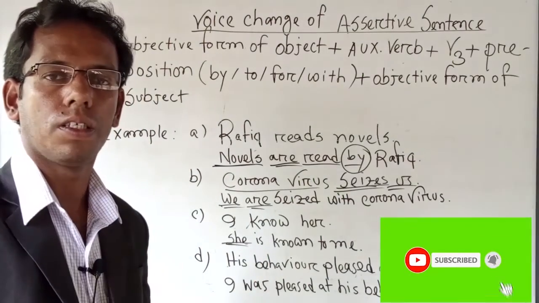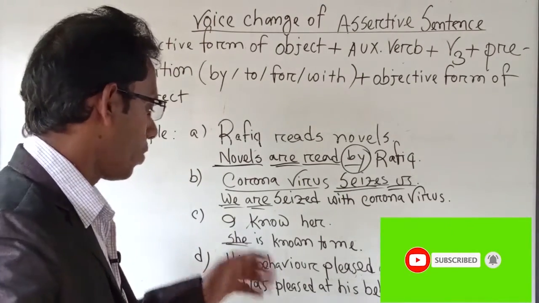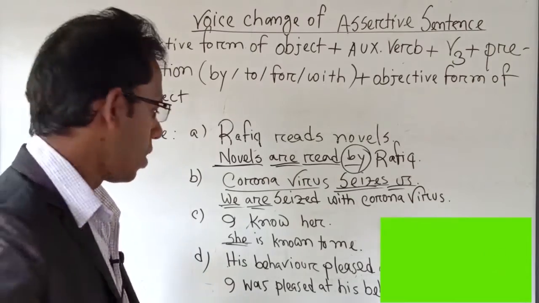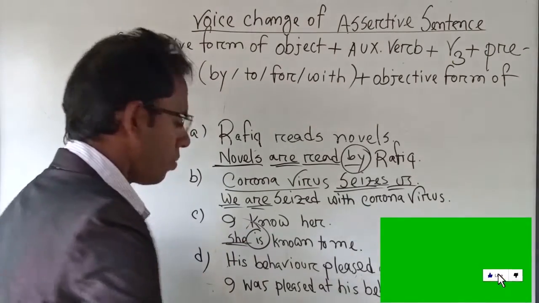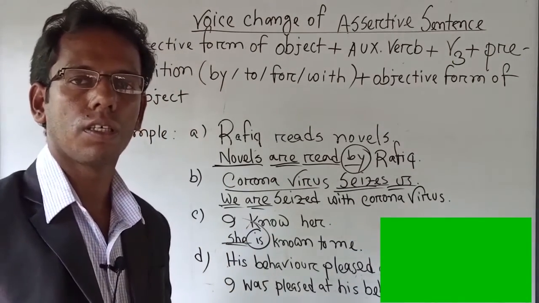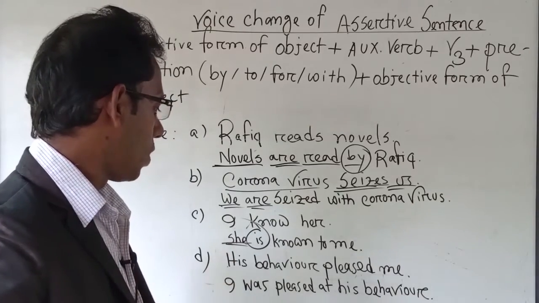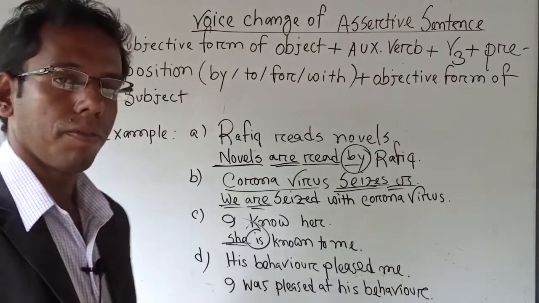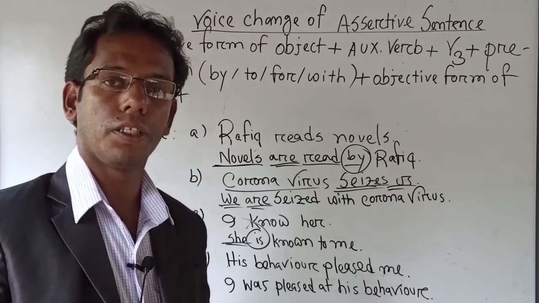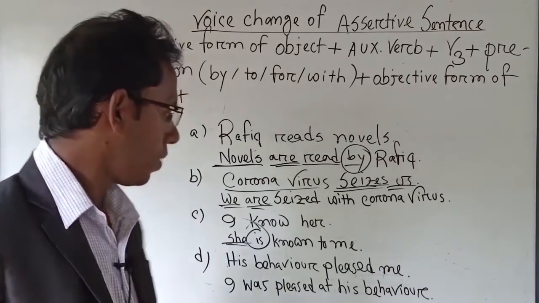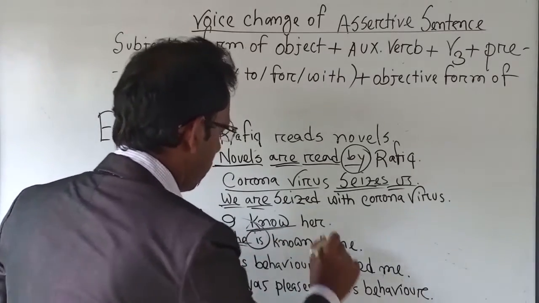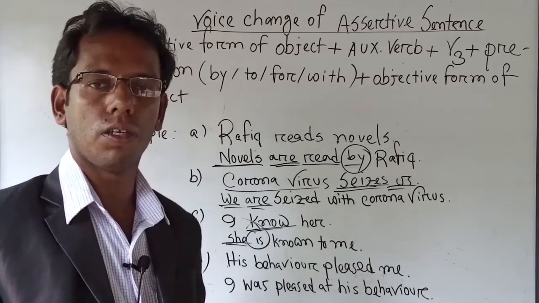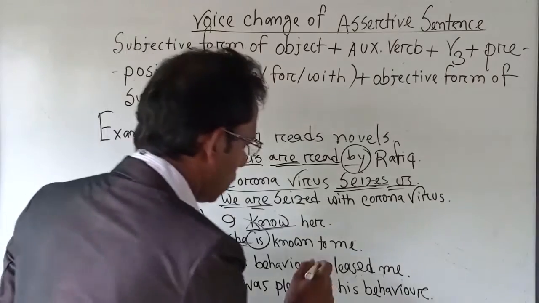She is singular number. This is also present indefinite tense. So after she, we have to use is. So she is, then the past participle of verb or V3. The past participle of know is known. Then to.